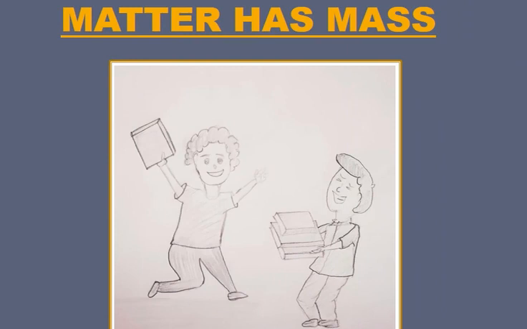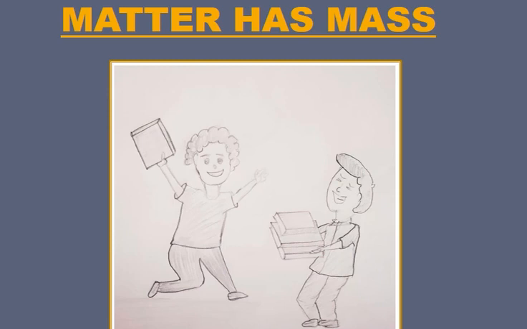Now, if you are holding one book, you can feel the weight of that book. Then, if you start holding more number of books, the weight increases. As you keep on increasing the number of books, it becomes heavier and heavier. Hence, we can say that matter has mass.